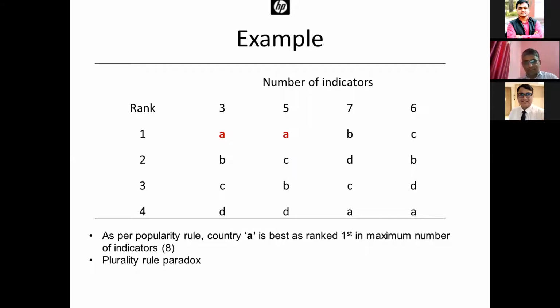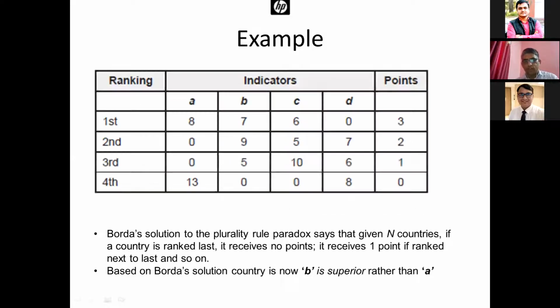But it is not the case actually, because country A is also ranked bottom in 13 indicators. So we should not use this one popularity rule for deciding which one is best. This is called the popularity rule paradox. Borda's solution says that the popularity rule paradox can be solved if we score the countries based on their ranking as well as their point of ranking.